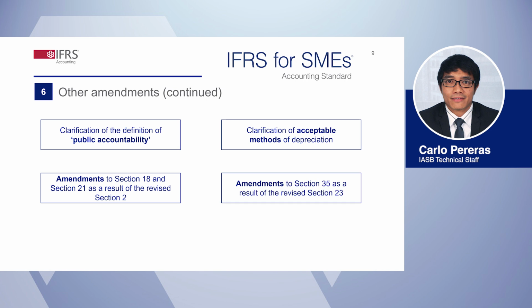Finally, the eighth set comprises amendments made to Section 35, Transition to the IFRS for SMEs Accounting Standard, as a result of the new Section 23, Revenue from Contracts with Customers. These amendments introduce an additional exception to the requirement for retrospective application of the standard for contracts with customers completed before the date of transition. So an SME doesn't have to apply the new requirements retrospectively to them. The amendments also added an option permitting first-time adopters to apply Section 23 retrospectively or prospectively in accordance with the transition requirements in Section 23.